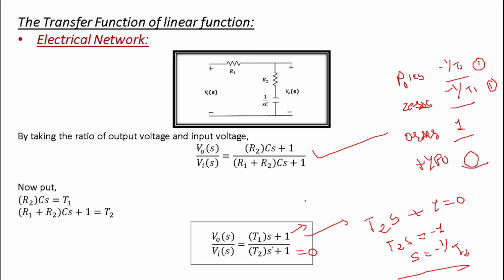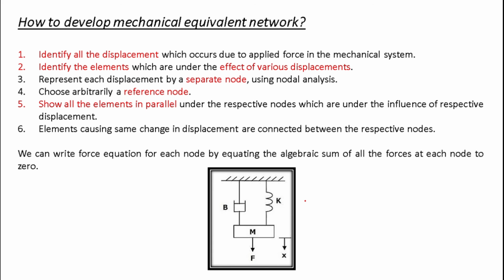So with this I hope you understand what the transfer function, poles, zeros, order of the system and type of the system are. With this we are closing our lecture now. In the next lecture we are going to start how to develop a mechanical equivalent network from an electrical network, and from the electrical network we are going to find the mechanical network using F-V and F-I analogy.